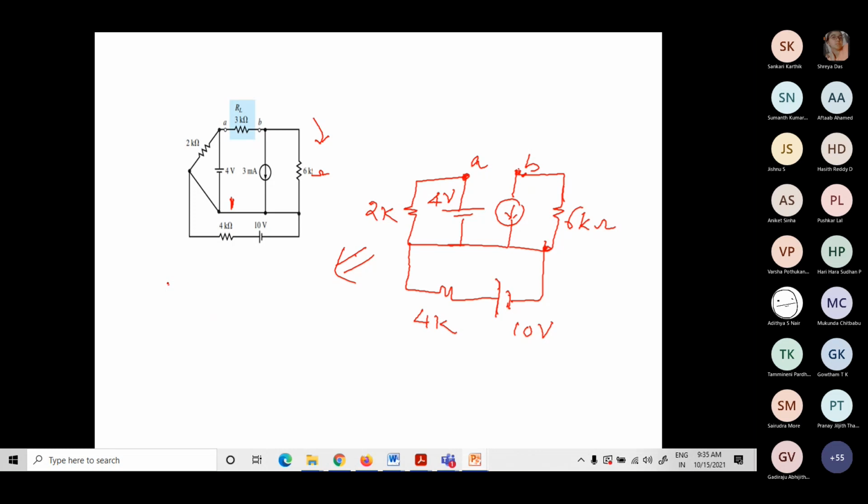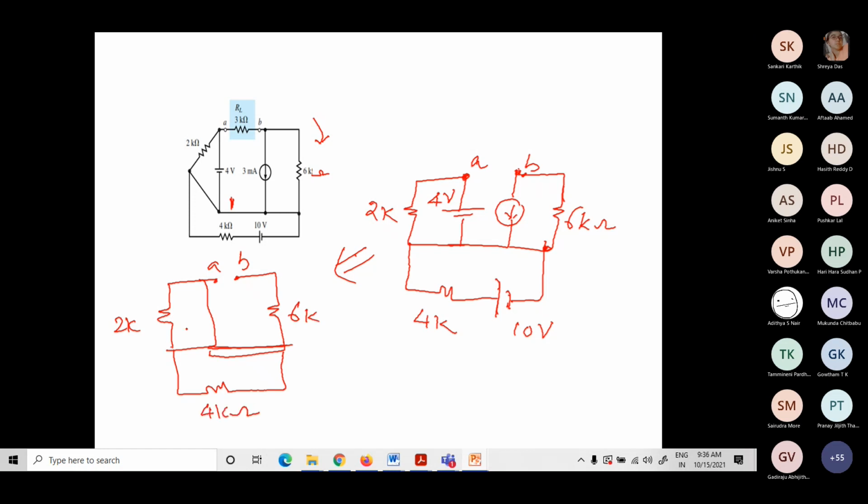Now I have my 2K. This voltage source I'm short circuiting, and this current source becomes open. And here again, I have my 4K and this source is short circuit. 2K, 6K and 4K.